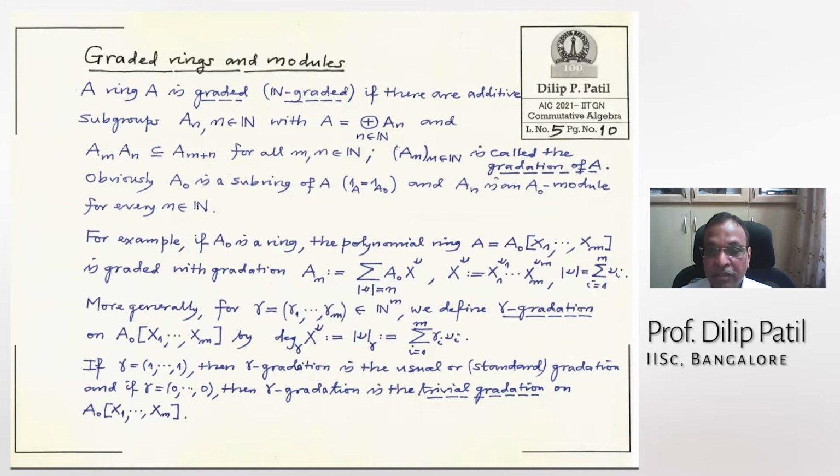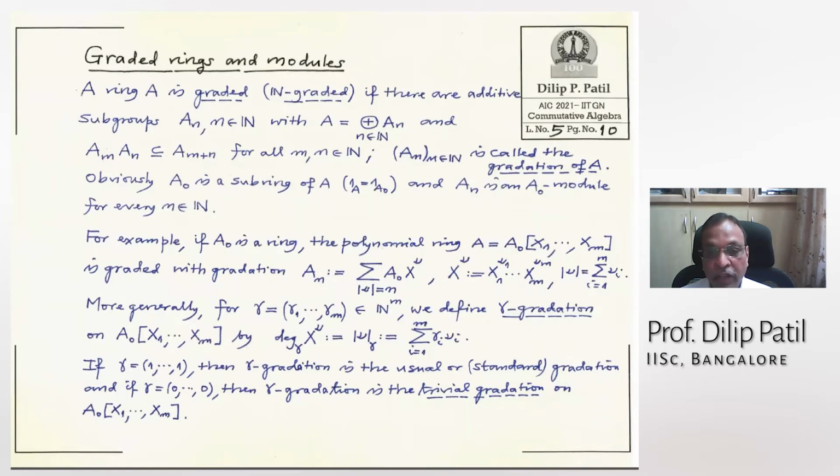Then this sequence is called a gradation of A. Obviously, A_0 is a subring, and when we say subring, that means 1 of A_0 should be 1 of A. And all these additive subgroups A_n are actually A_0-modules for every n.